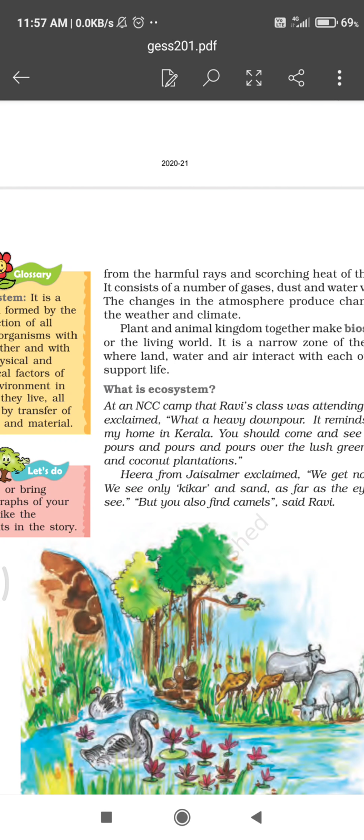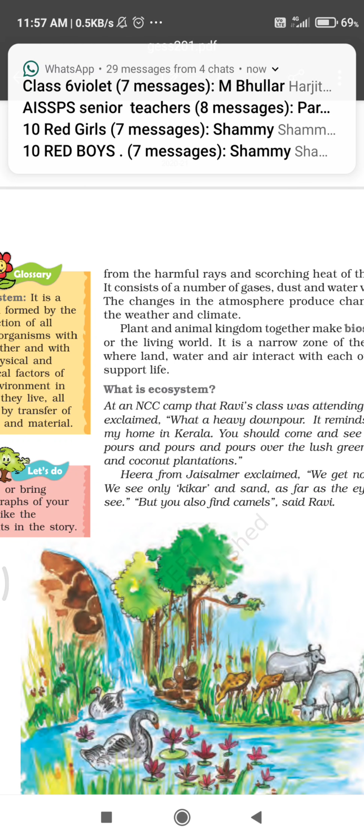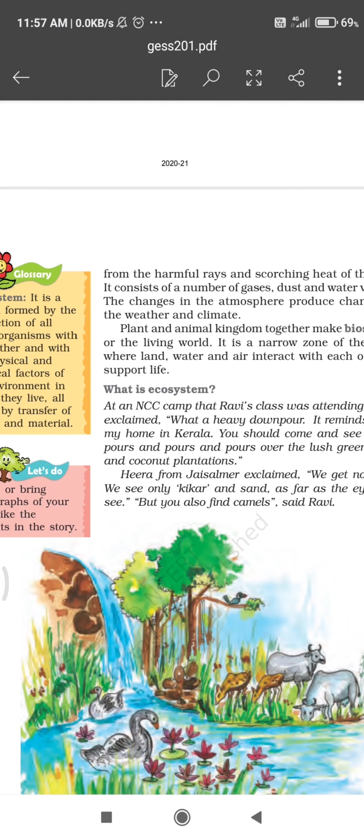And it is different in mountain area. When we say the ecosystem of mountain area, we say that there are animals like elephant, lion, deer.